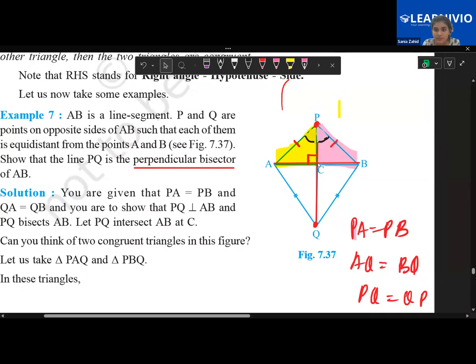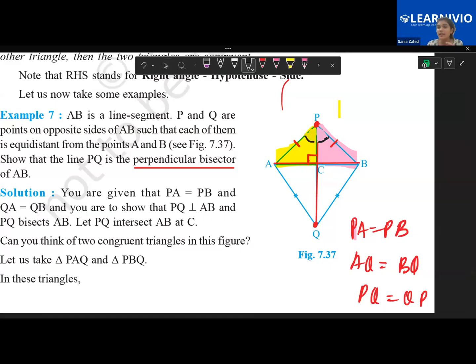Vidal, you tell me. Yes, ma'am. Explain to me how can I prove the yellow and the pink triangle to be congruent? SAS. Yes, very good, Vidal. And how? The angles, the top, like PAC and PBC. No, wait. You're telling the correct thing, the top angles, but how do we name an angle?